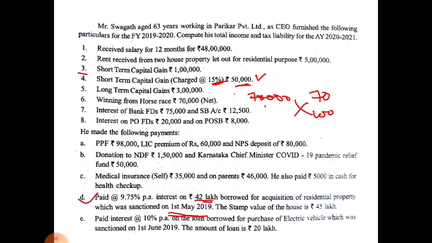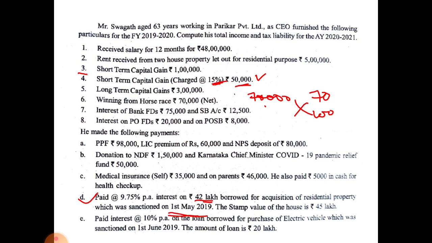Okay, under section 80 TTB, 50,000 can be claimed, but here the total deposit, that is bank deposit and post office FD, amounts to 95,000 rupees, but you can consider only 50,000. But under income from other sources, all incomes are taxable.